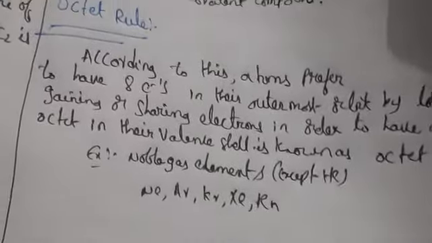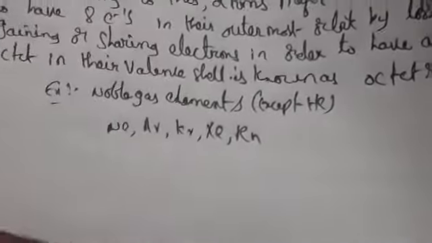And the next one we are going to discuss is the covalent bond, or electron pair bond.